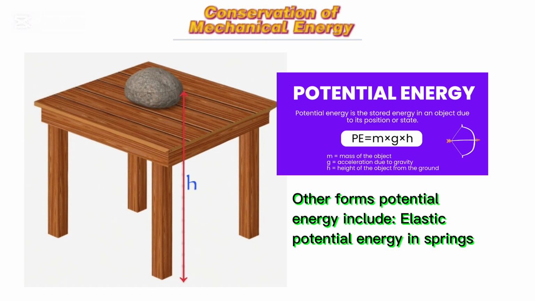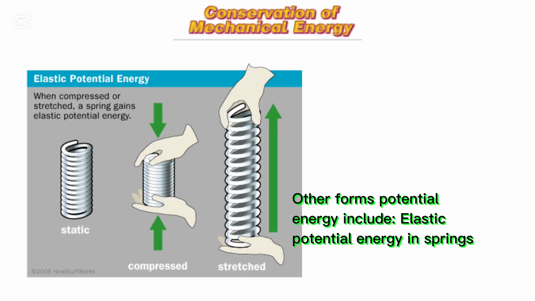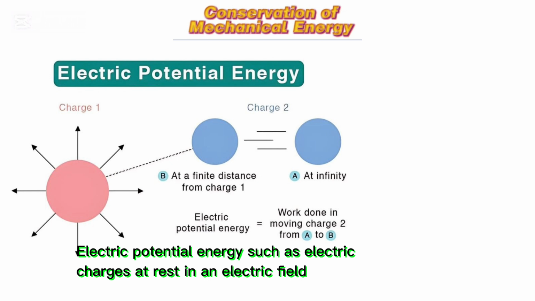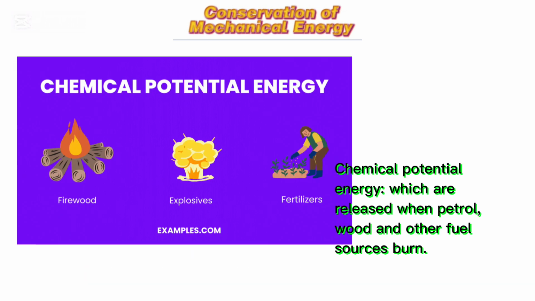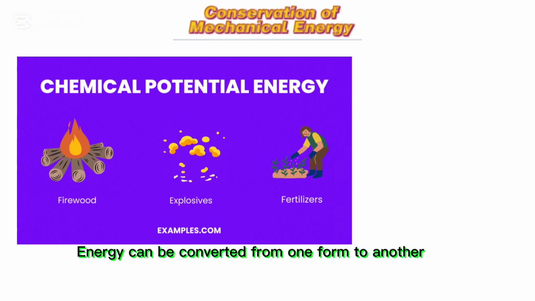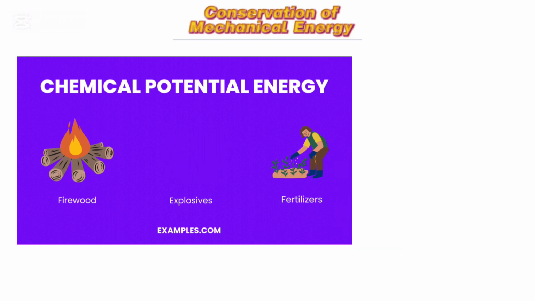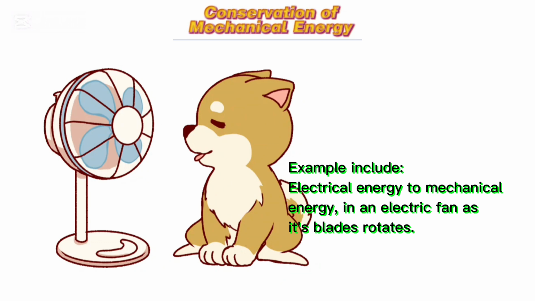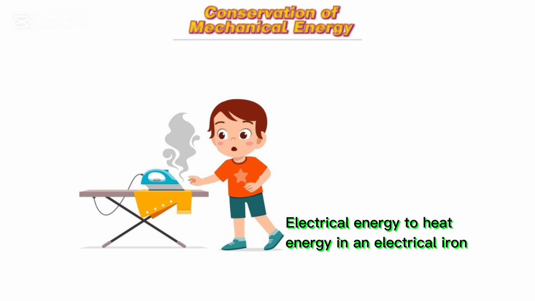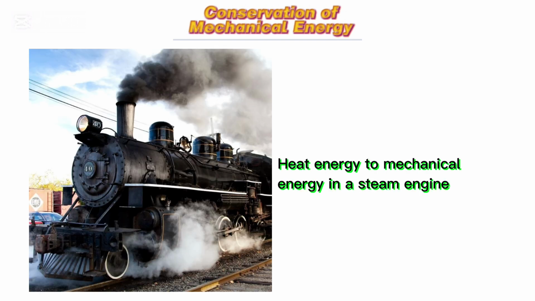Other forms of potential energy include elastic potential energy in a spring, electric potential energy such as electric charges at rest in an electric field, and chemical potential energy, which is released when petrol, wood, or other fuel sources burn. Energy can be converted from one form to another. Examples include electrical energy to mechanical energy in an electric fan as its blades rotate, electrical energy to heat energy in an electric iron, and heat energy to mechanical energy in a steam engine.